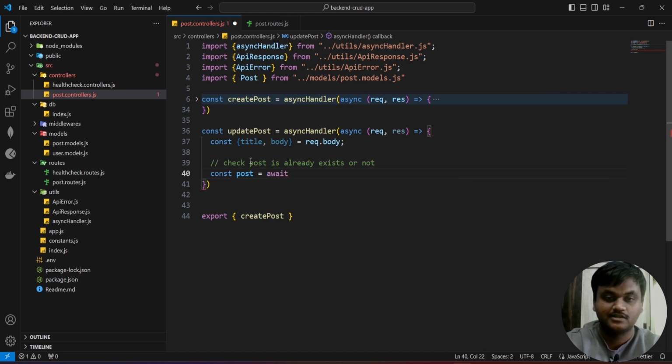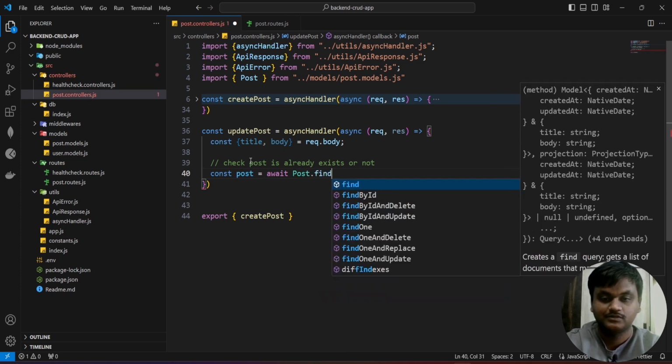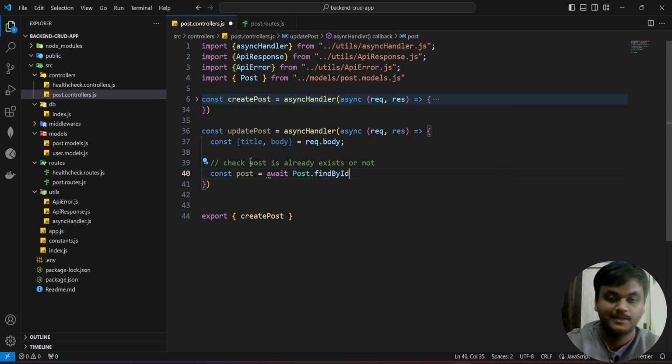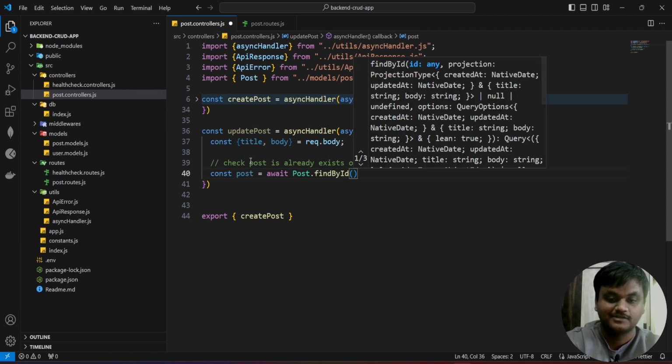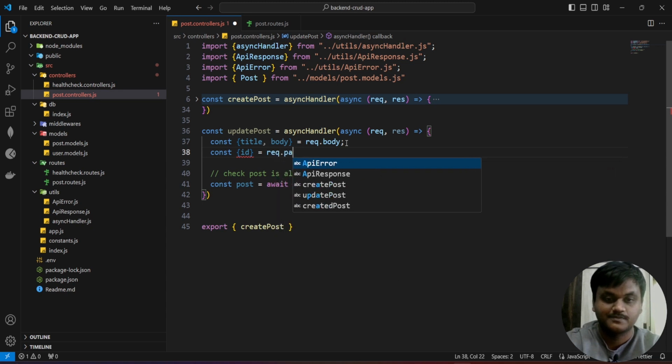This is an asynchronous function, a promise based API. That's why we are going to use Post.findById. I'm going to take one more thing, the ID, from request.params.